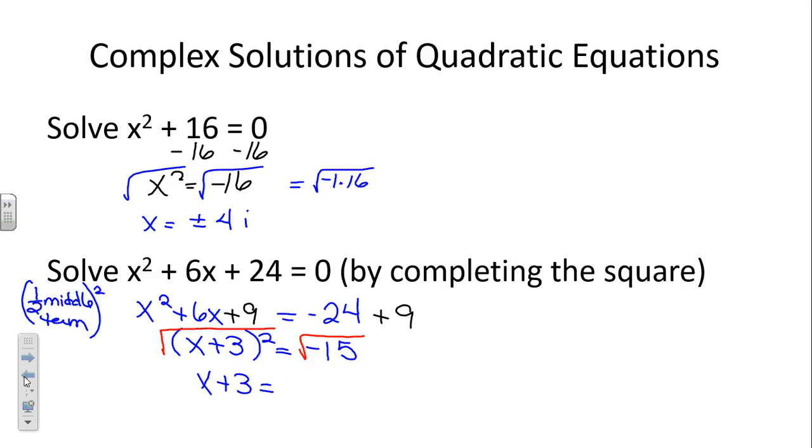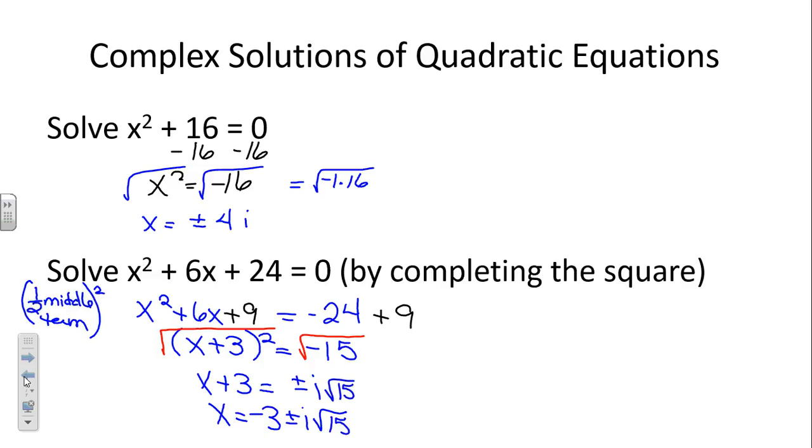And that negative 1 under the radical is actually, what do we call that? i. So we can't forget about what? Our negative root, so plus or minus, right? And now we bring the 3 over to get the x all by itself. And so we will have negative 3 plus or minus i square roots of 15.